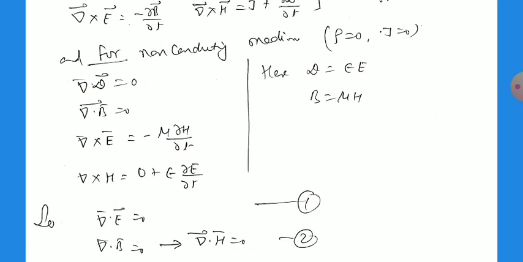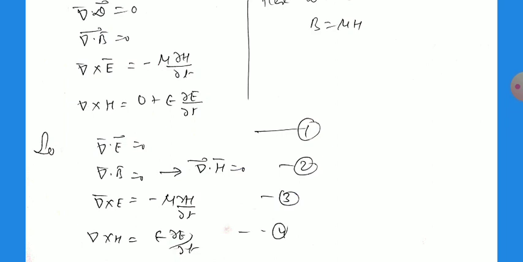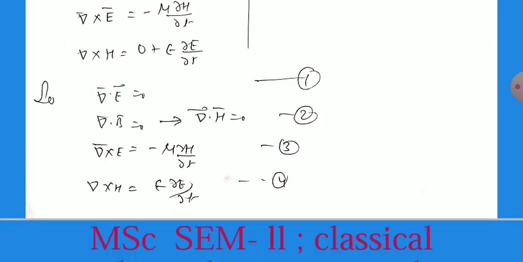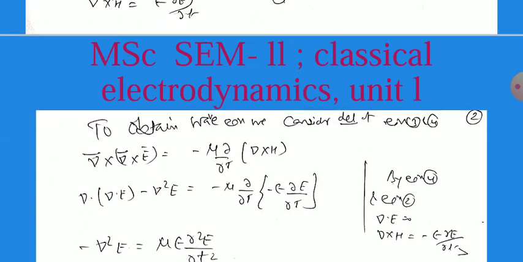Because D equals epsilon E, we can write del dot E equal to 0, del dot B equal to 0, del dot H equal to 0, and the third one is del cross E equal to minus mu del H by del t. In terms of E and H, we can write these equations. And the fourth equation is del cross H equal to epsilon del E by del t.